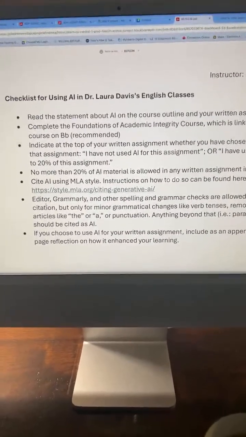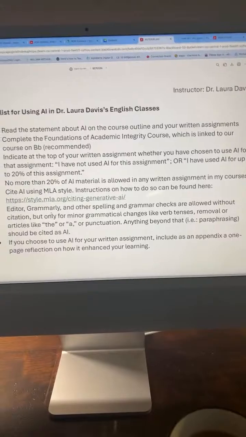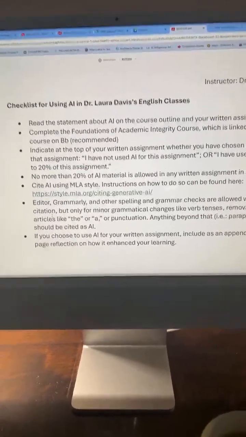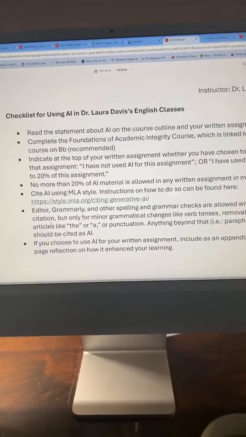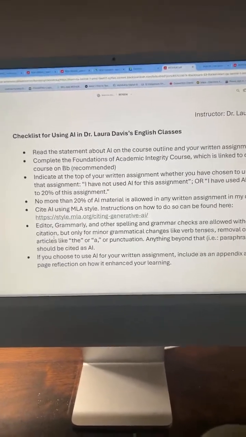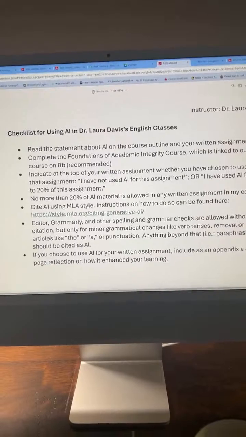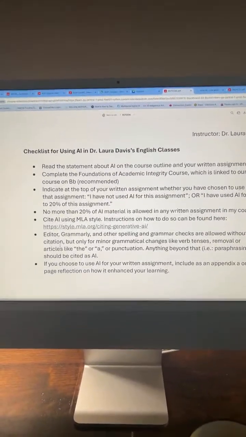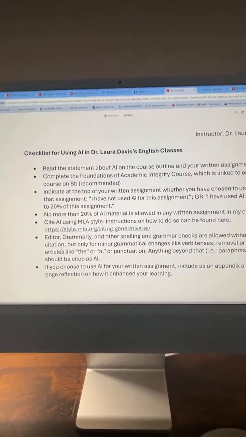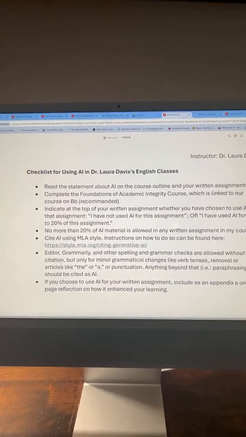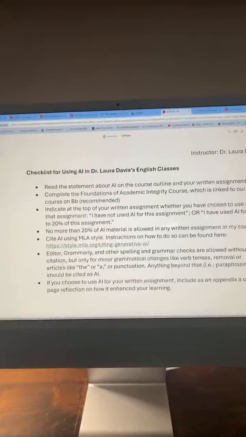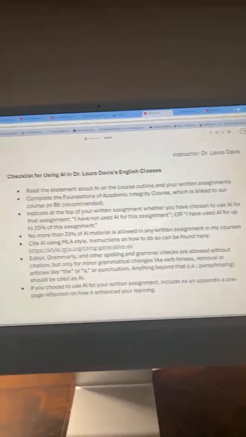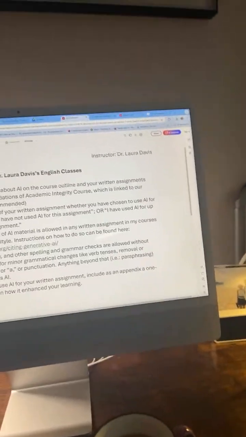So Editor, Grammarly, and other spelling and grammar checks are allowed without citation, but only for minor grammatical changes like verb tenses, removal of articles like "that" or "at", or punctuation. So anything beyond that, for example, if you're getting Grammarly to draft for you or outline or paraphrase, that should be cited as AI, following the instructions above using this handout for citing in MLA style.